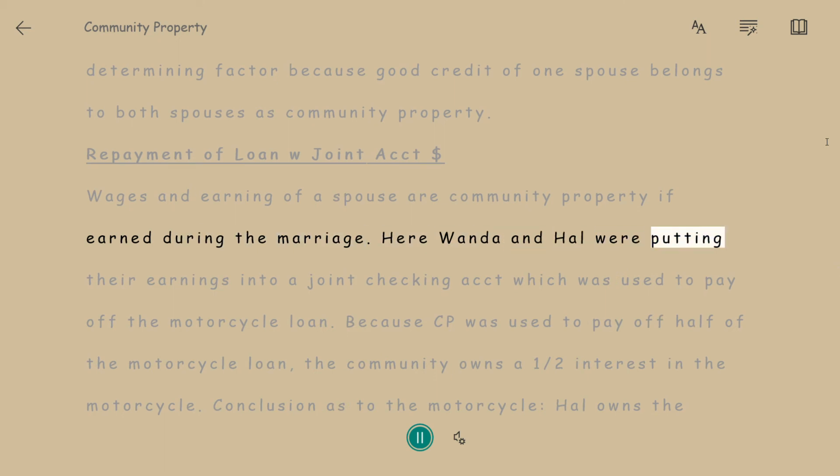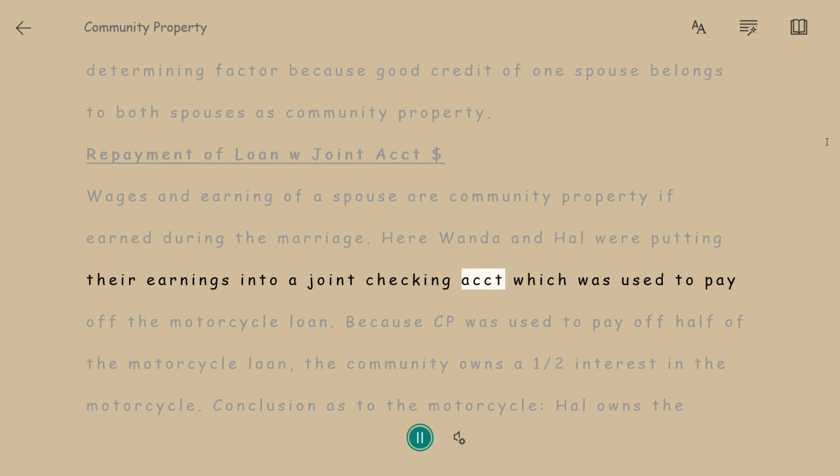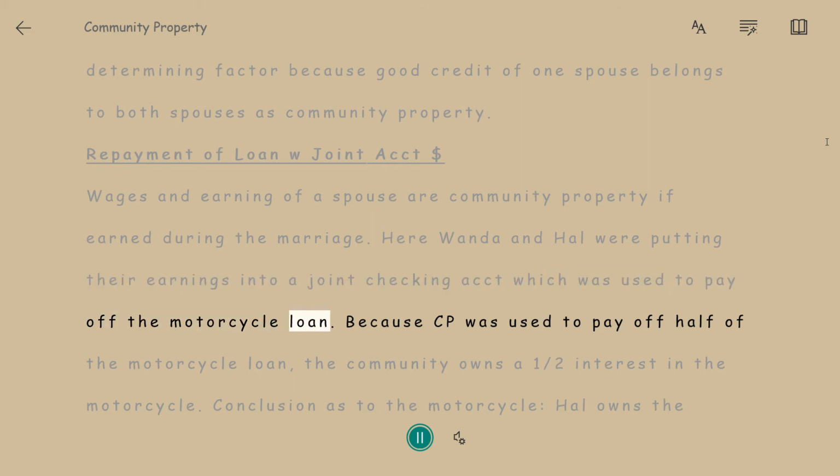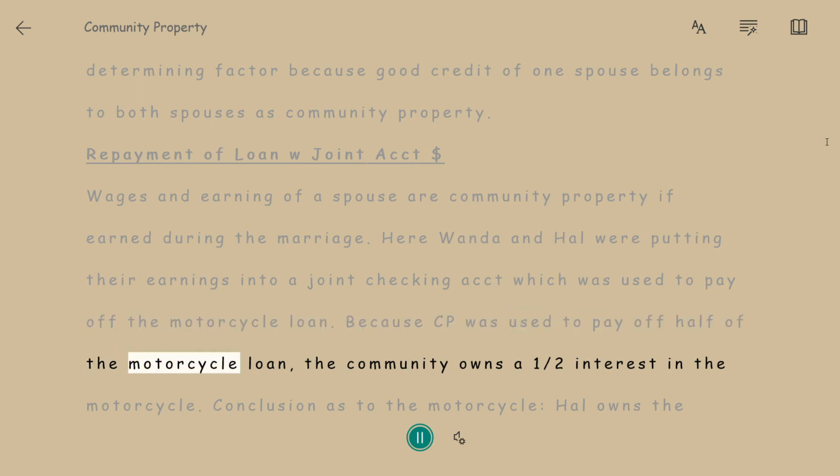Here Wanda and Hal were putting their earnings into a joint checking account, which was used to pay off the motorcycle loan. Because CP was used to pay off half of the motorcycle loan, the community owns a half interest in the motorcycle.